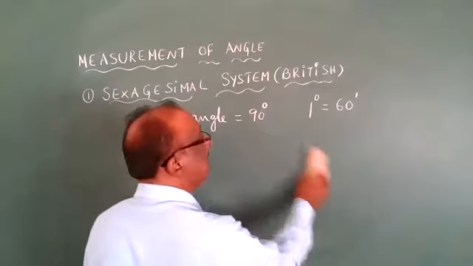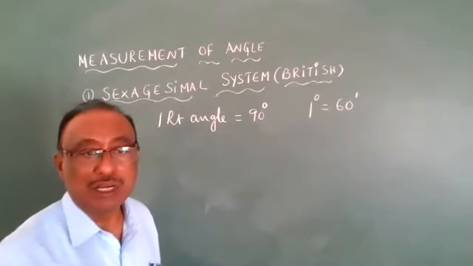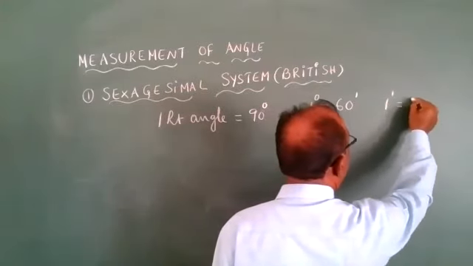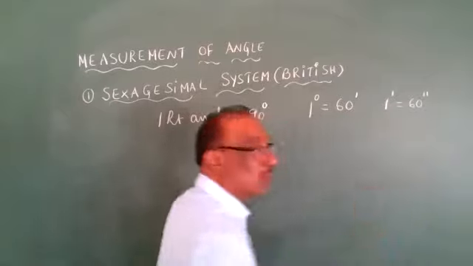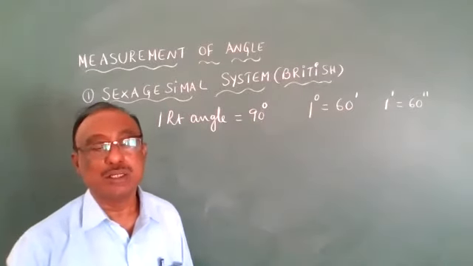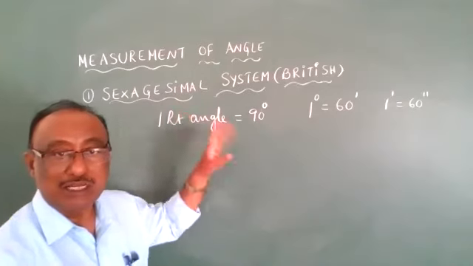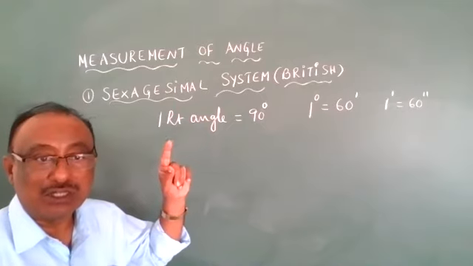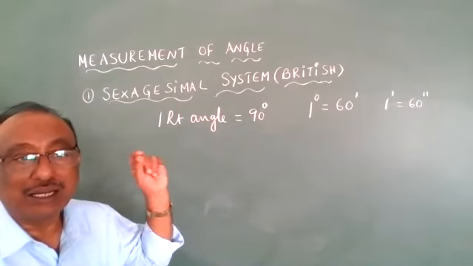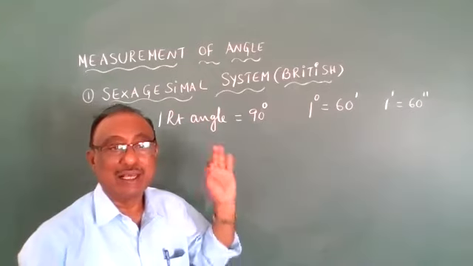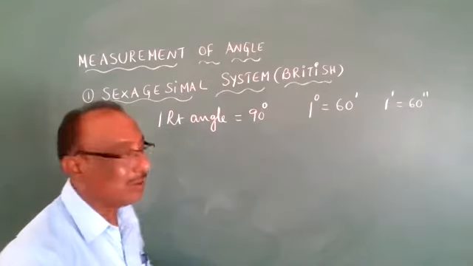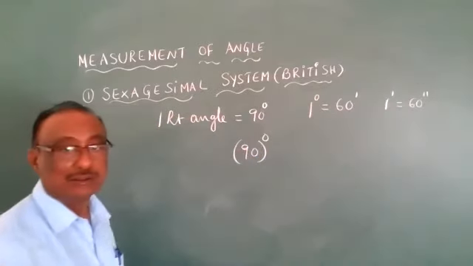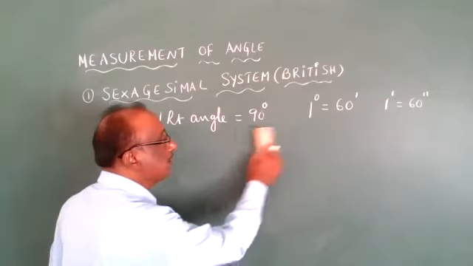Next, we know that 1 minute is equal to 60 seconds. Seconds are represented by 2 dots, and degrees by a small zero on top. Sir, is that a power? Not a power, it is the degree representation. If it were a power, we would write 90 to the power of 0. So here is the degrees representation.